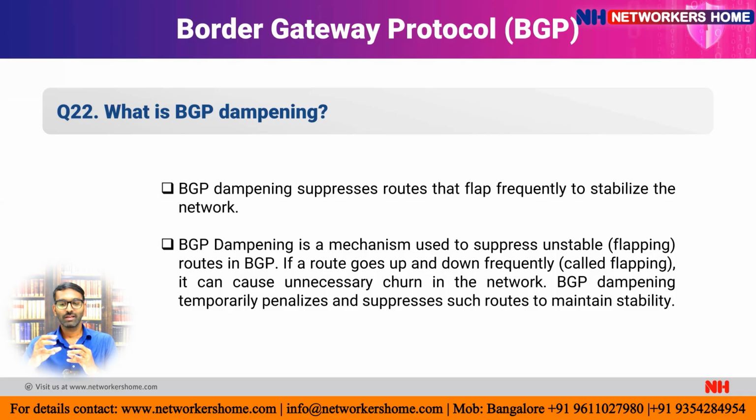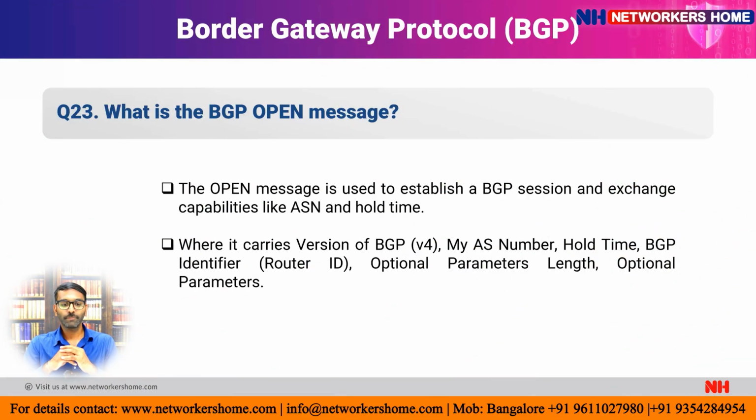This is called flapping of that route or network, which causes unnecessary churn in the network. To stop this, we enable BGP dampening in the network, which temporarily penalizes and suppresses that particular route to maintain stability in the whole network. This is called BGP dampening.